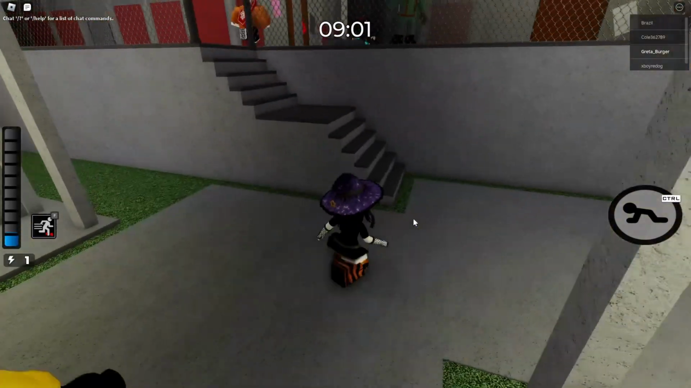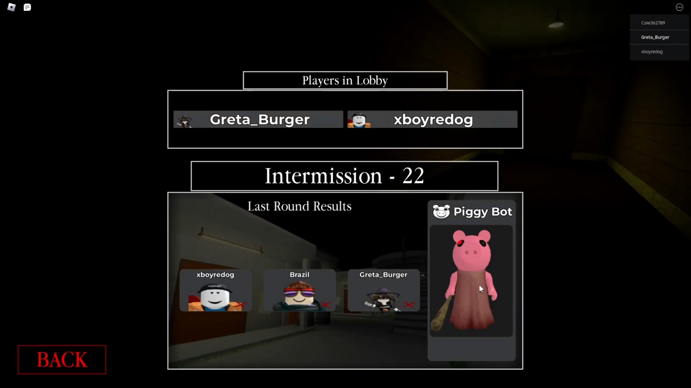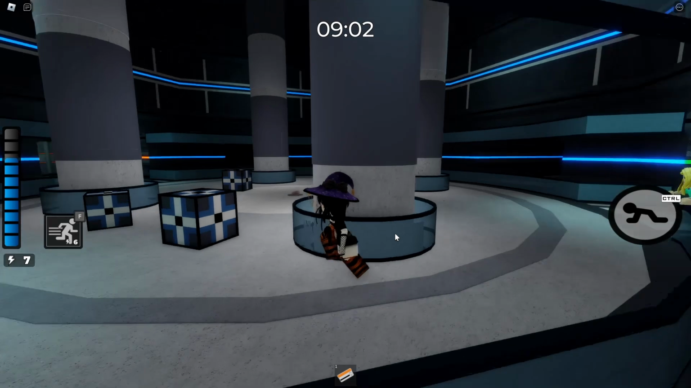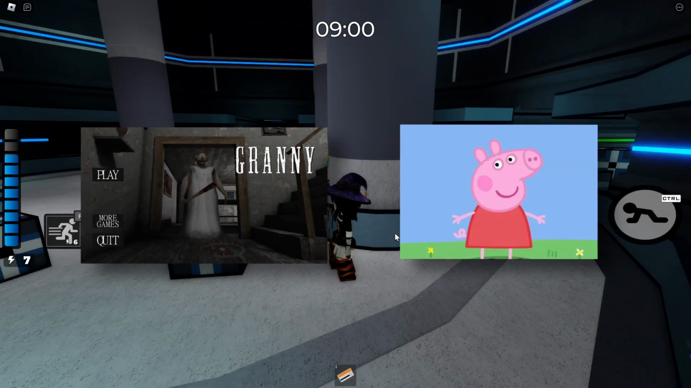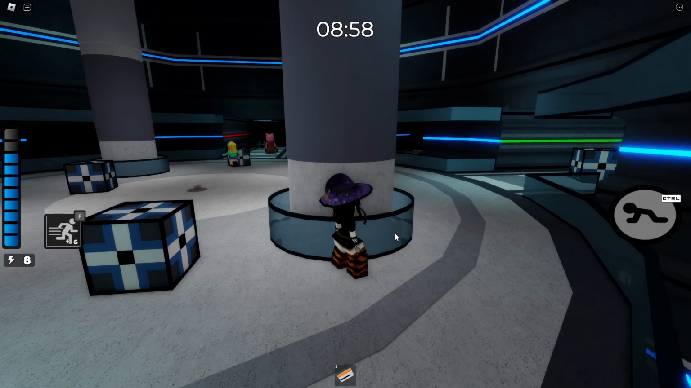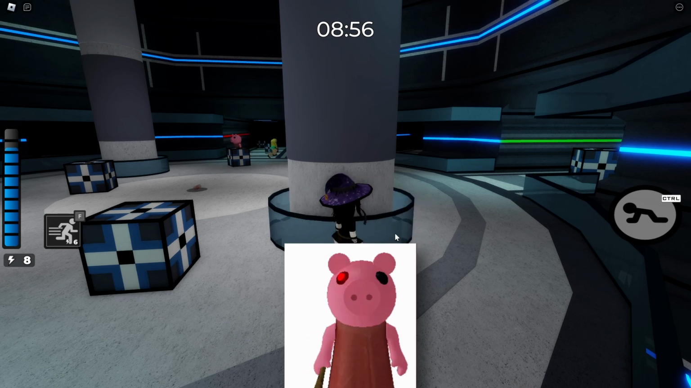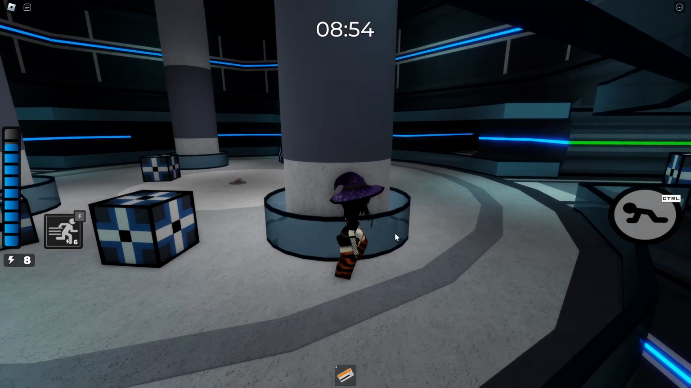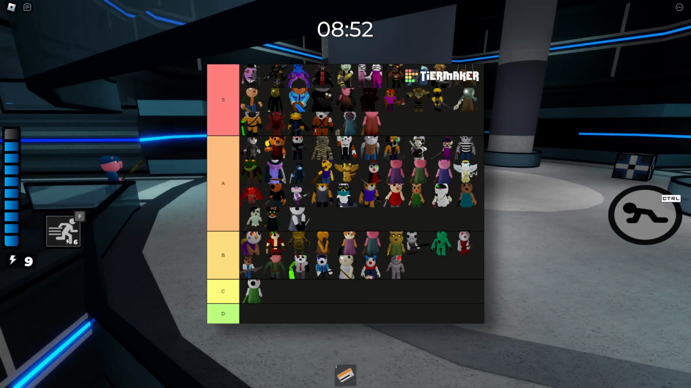The first strange map that comes to mind from 2020 is Piggy, a mix between the famous game Granny and the cartoon Peppa Pig. The monster is a creature resembling a pig that chases players for a period of time. Players can choose to play as Piggy or try to escape from it.